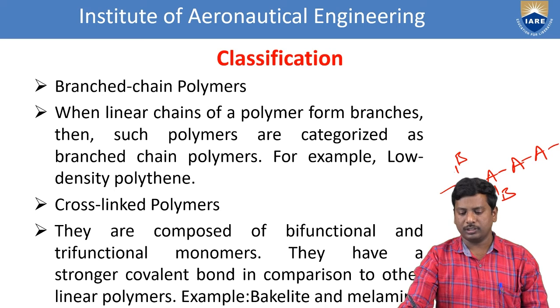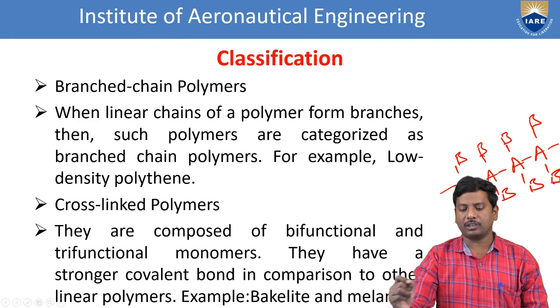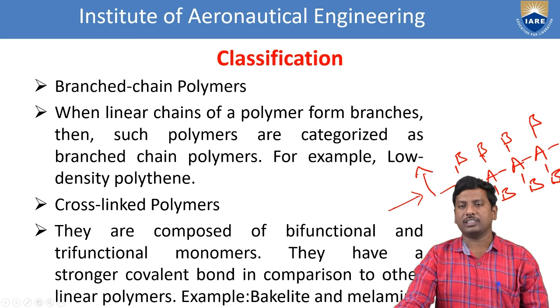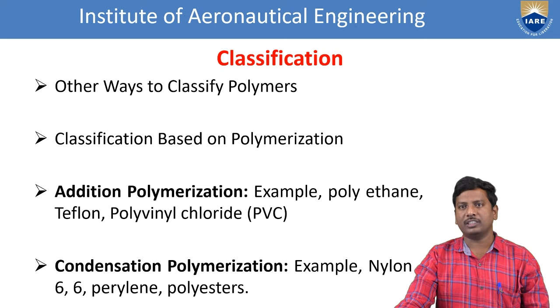So each atom has either trifunctional or tetrafunctional bonding. That means the cross-linked chain contains both horizontal and vertical bonds. So that is nothing but cross-linked polymers. Comparing the previous linear chain and branched chain polymers, these cross-linked chain polymers are highly stable because of their chain structure.